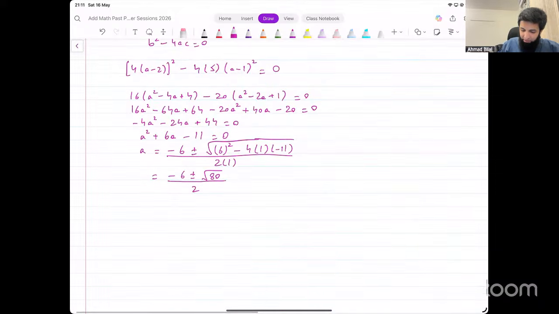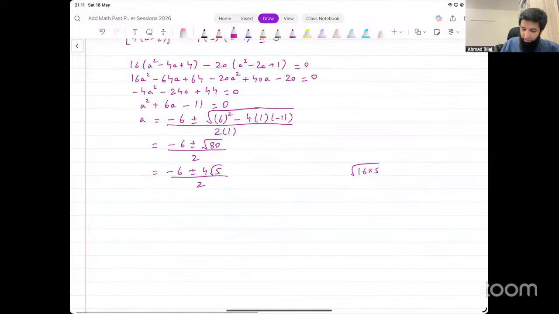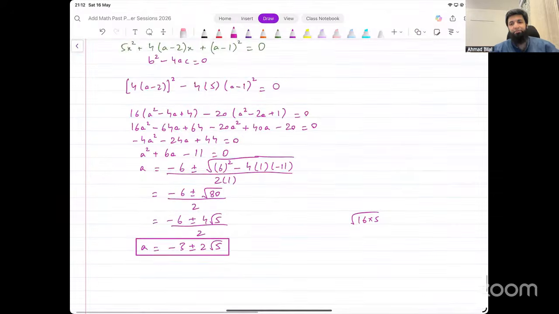Now we can simplify this because 80 can be written as, what's the highest factor which is a perfect square? 25 is not. 16 is a perfect square. So we could write it as square root of 16 into 5, right? And then 4 can be written outside. 4 into square root of 5 divided by 2. And that simplifies further to minus 3 plus minus 2 under root 5 when it is divided by 2. These are the two possible values of a that we're getting.